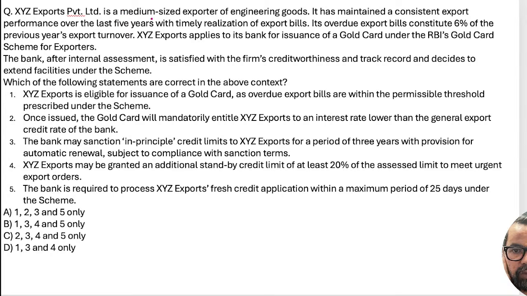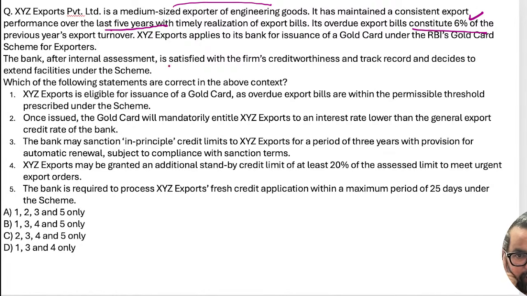So XYZ export, a medium-sized export company in engineering goods, is having the overdue of export bills at 6%. So this is about the gold card scheme. It should be less than 10%, so they comply with this one. The 5-year experience, 3 years was required. This is also satisfied. So this is the case.